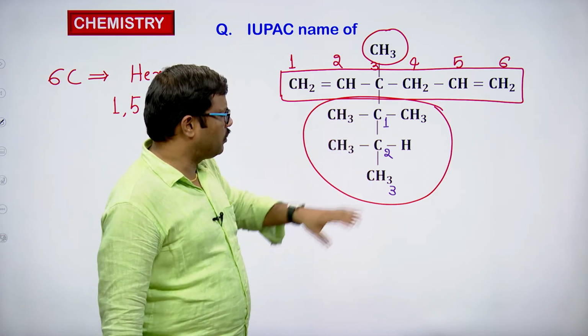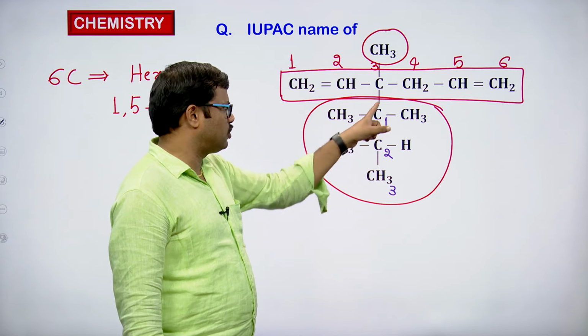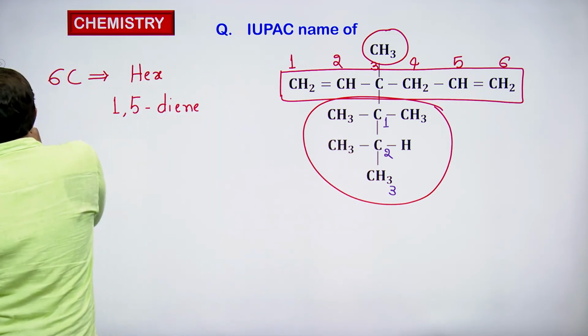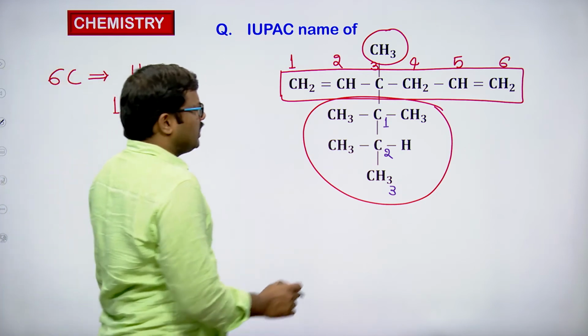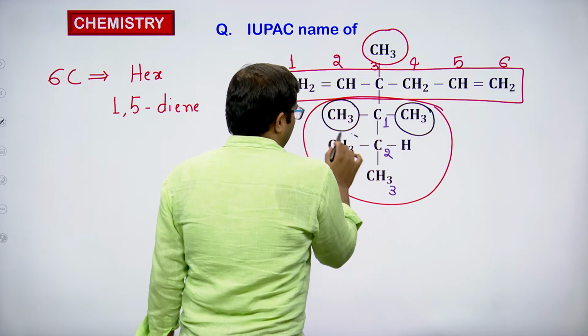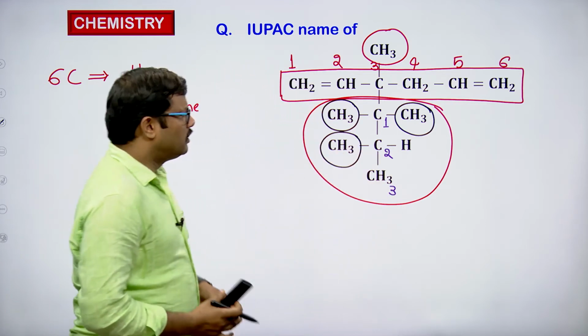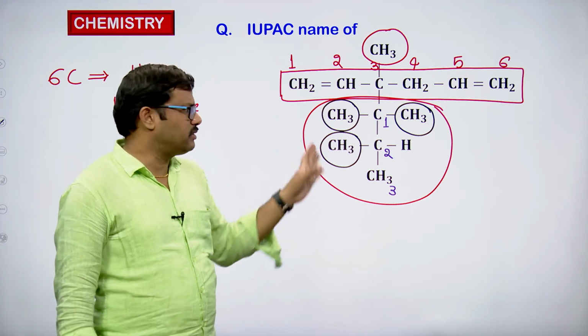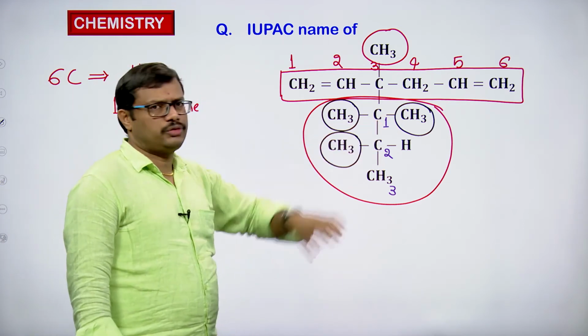Here, this is the longest continuous carbon chain having 3 carbon atoms, and you can clearly see that we have CH3 here, one more CH3 here and one more CH3 here. These 3 CH3s are considered as substituents on the substituent.